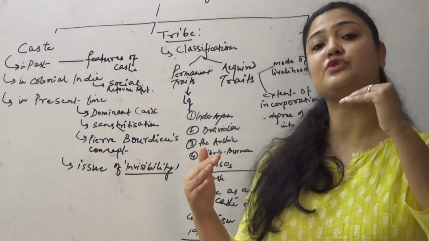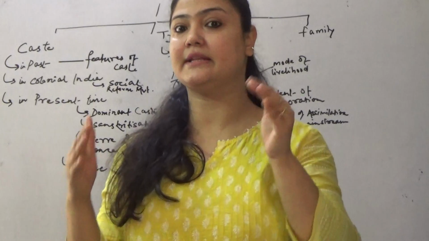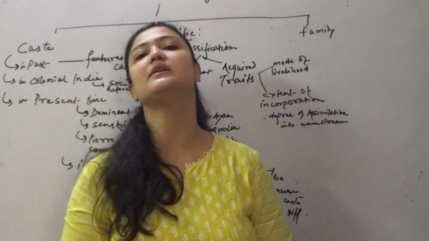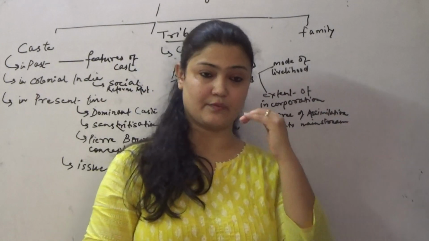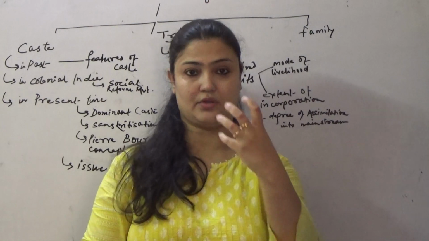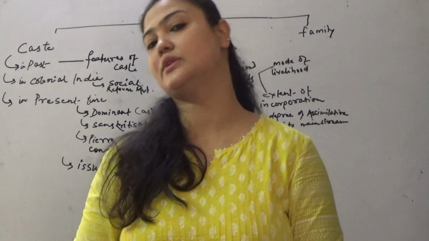But we need to change our negative definition, the negative understanding, the negative mindset towards the tribe, and understand that tribe is a modern term. Otherwise, we use Adivasi, and this term tells you your identity. The term Adivasi is actually associated with your identity.